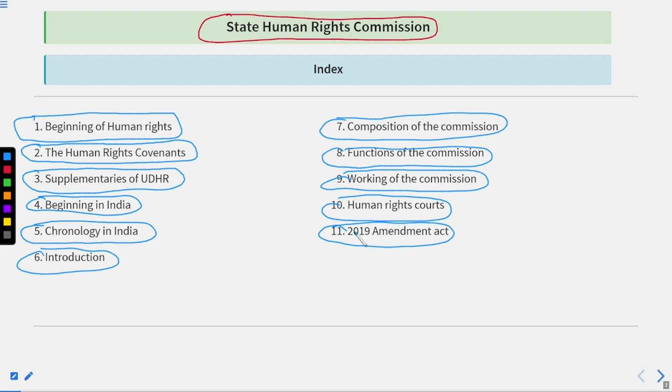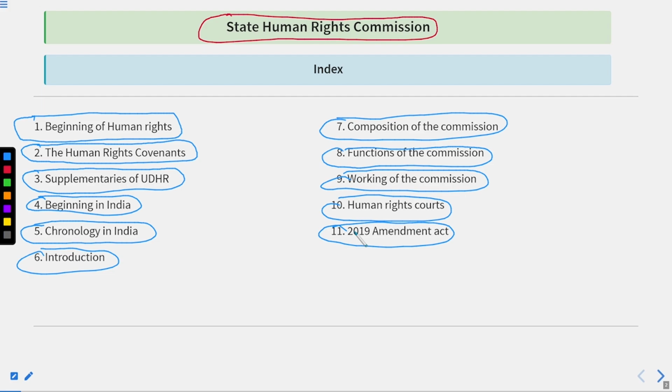Why? Because human rights is a broad term. Okay. They are the rights that are given to a person, to an individual, so that he could live free. All right. Whereas fundamental rights are a part of human rights. Okay. And fundamental rights are more specifically given to promote political democracy.